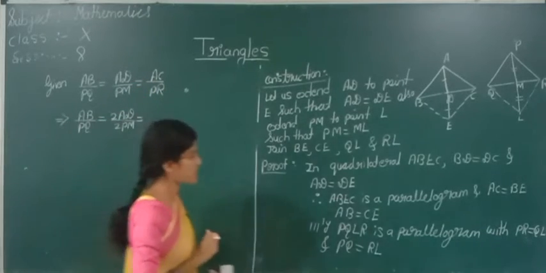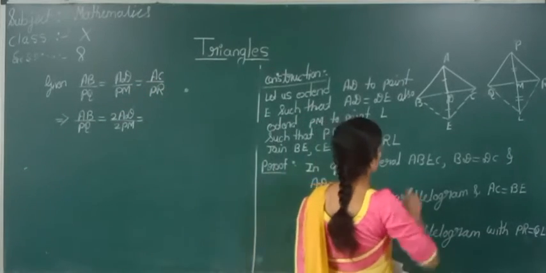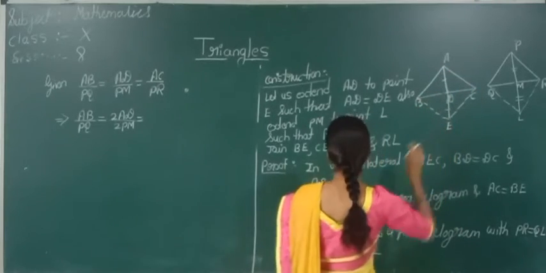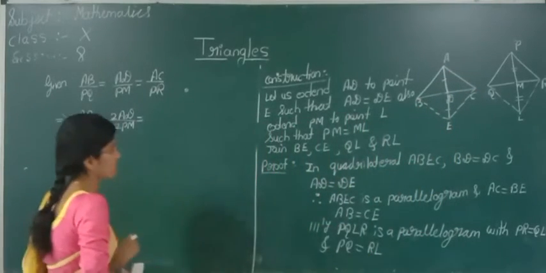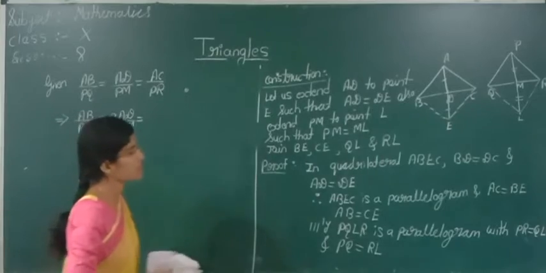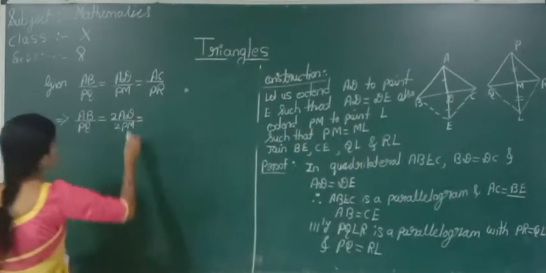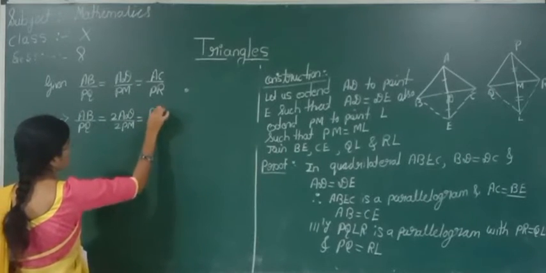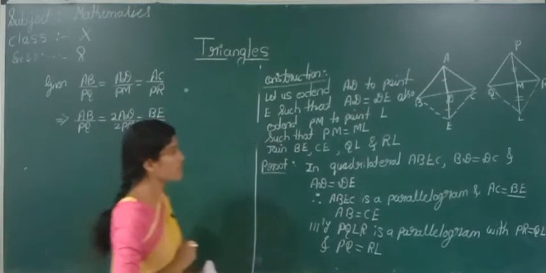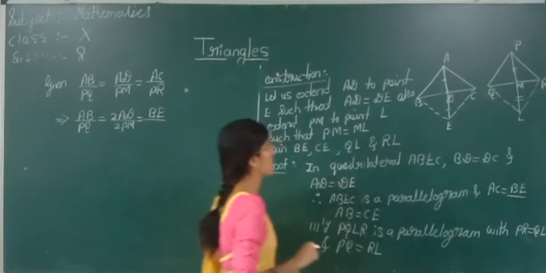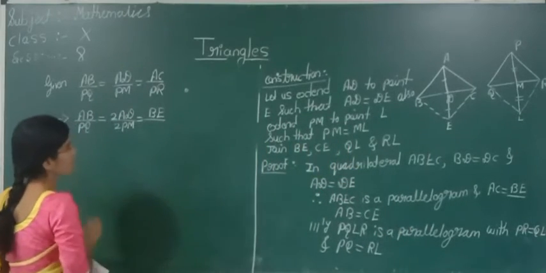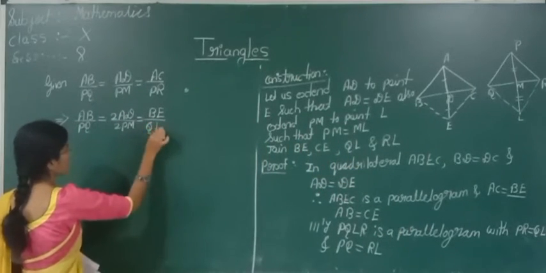In place of AC I can write BE. Yes or no? In place of PR, what can I write? QL. In place of PR I can write it as QL.